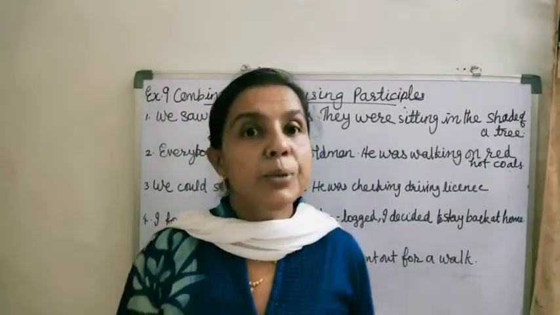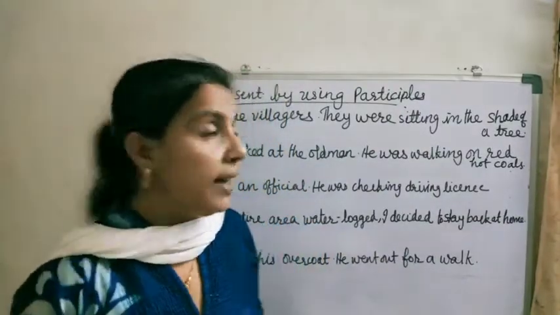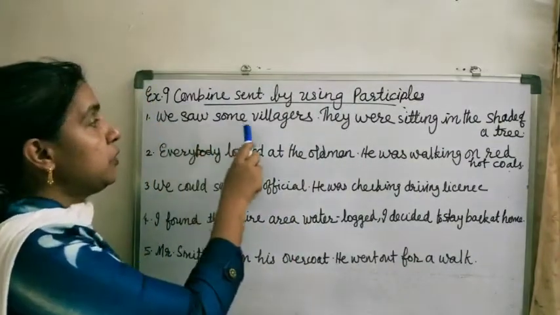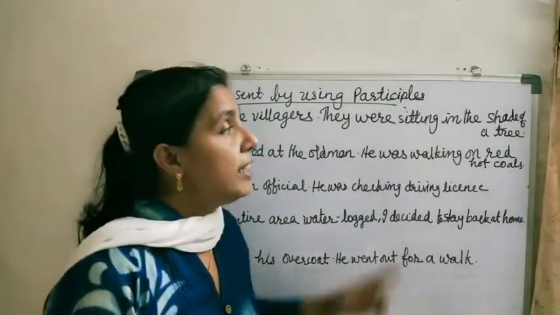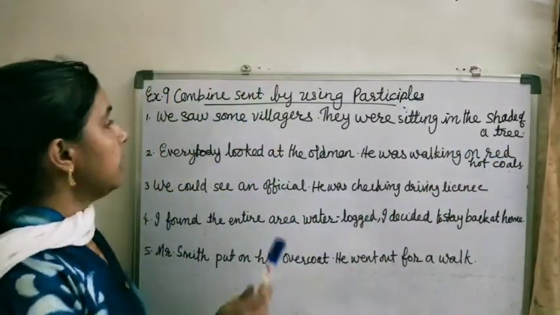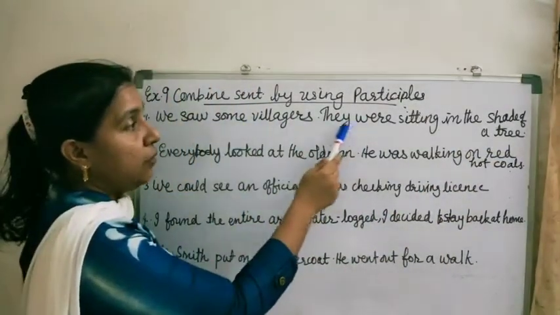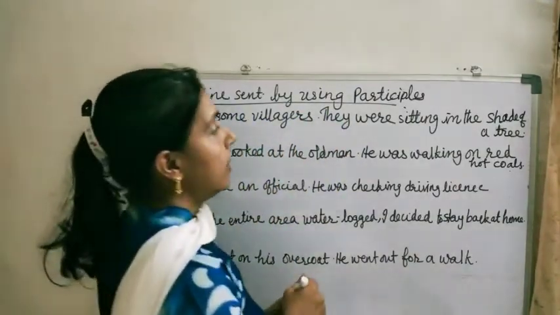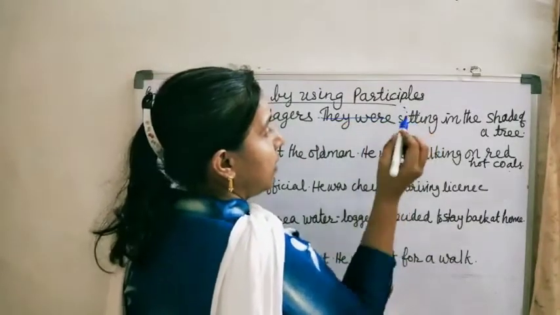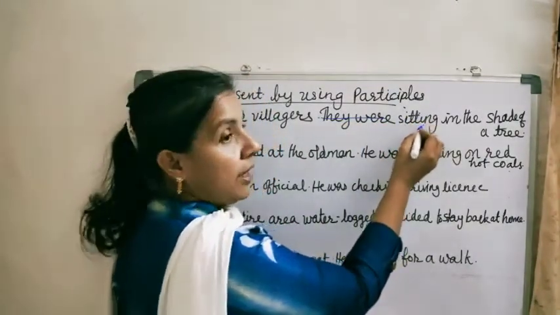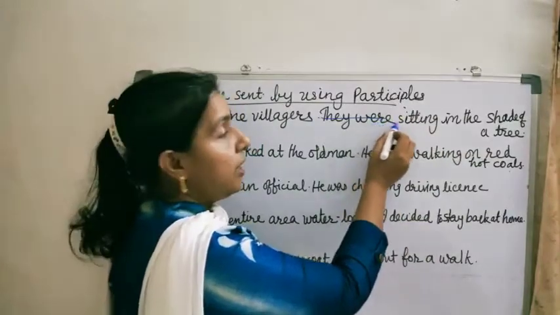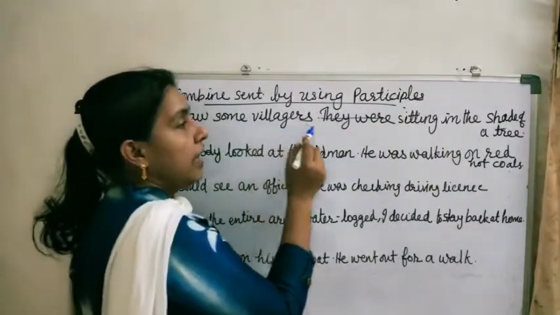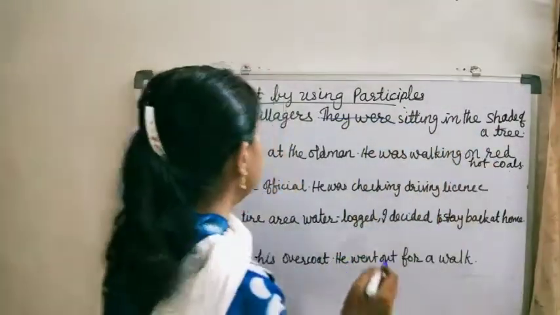Now let us do textbook exercise number 9. Combine sentences by using participle. First sentence: we saw some villagers. They were sitting in the shade of a tree. Here you can see some villagers, they refers to some villagers. So yes, you can cut this they were, and sitting. Now this sitting became a participle. If were is there, then only it is a verb, otherwise it's a participle. So we saw some villagers sitting in the shade of a tree.